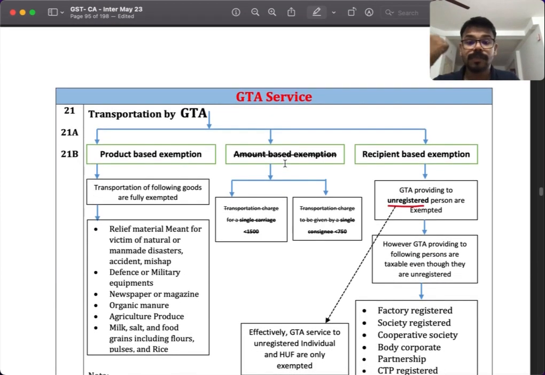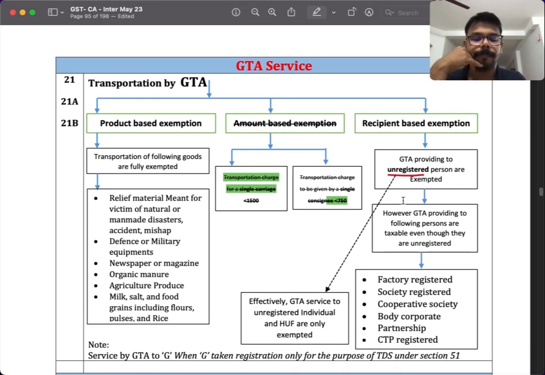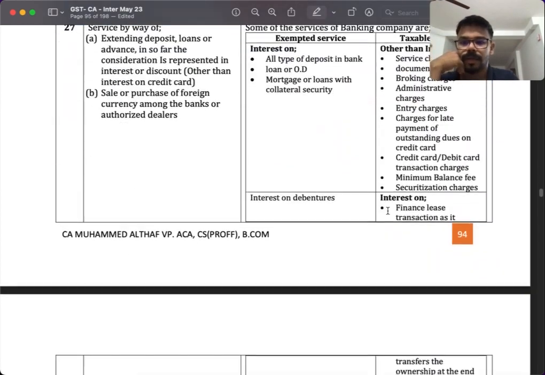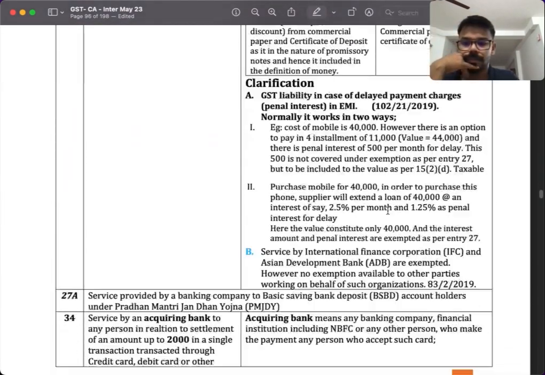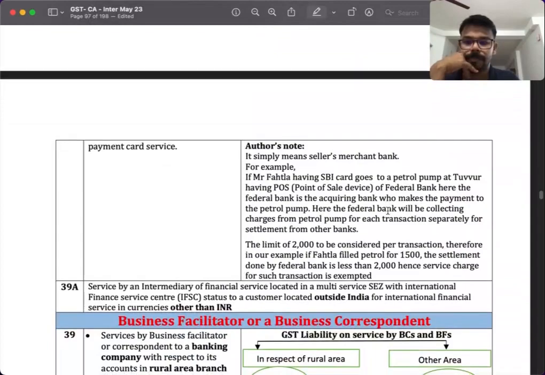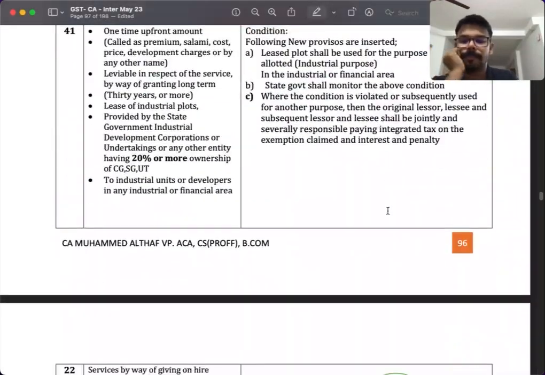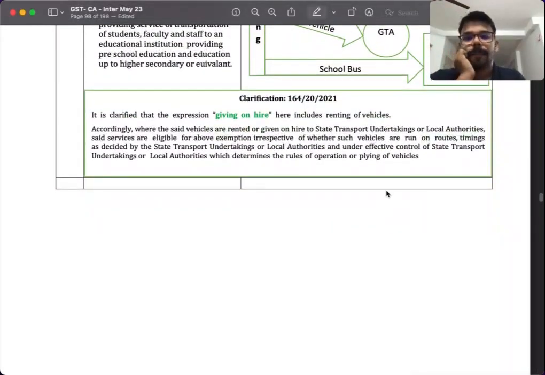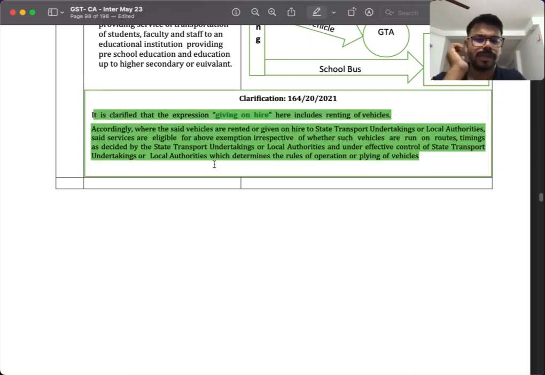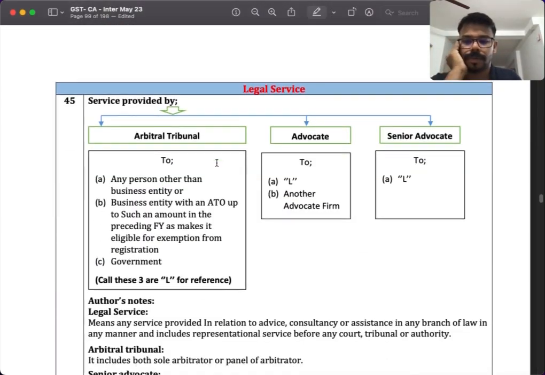In the GTA service, we got huge amendments. They removed this 1,500. They removed this 750. That's the main amendment they have brought in. Then the next one, let me see. There is a new clarification that was actually inserted in 2021, and I have included it now only. I thought now it's important.